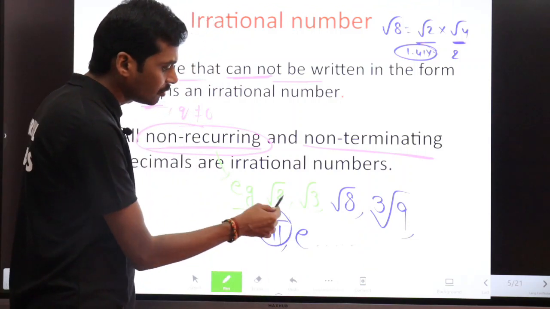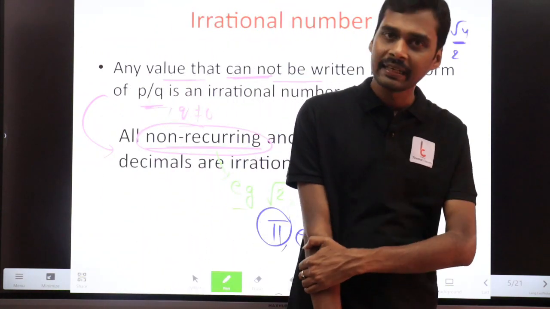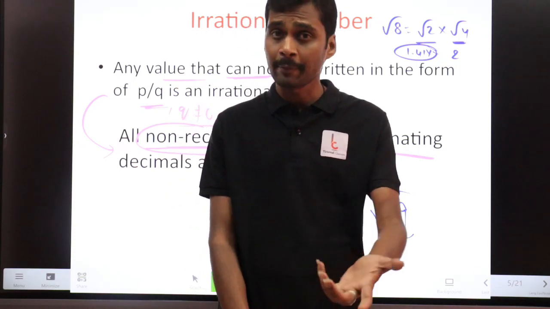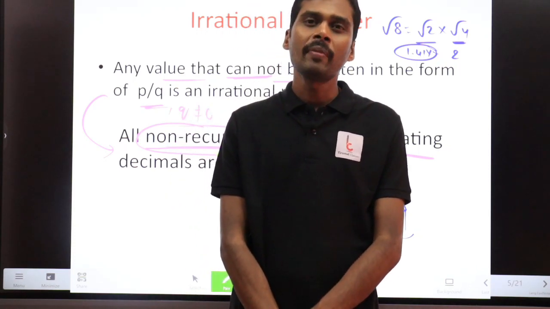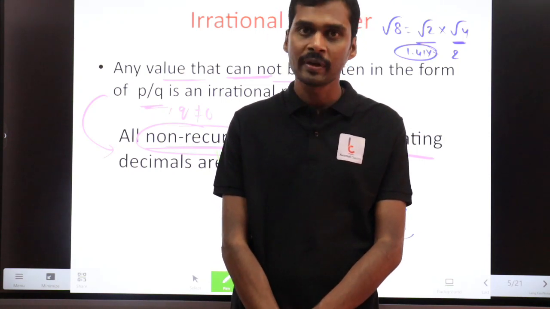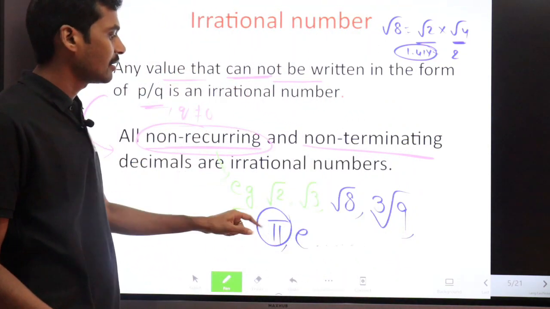So what is the value of pi? Okay, so the value of pi is 3.1416. Again, it is not an exact value, it is an approximate value. By the way, if you take 22 by 7, that is also an approximate value. So that's why pi is what? Pi is an irrational number.